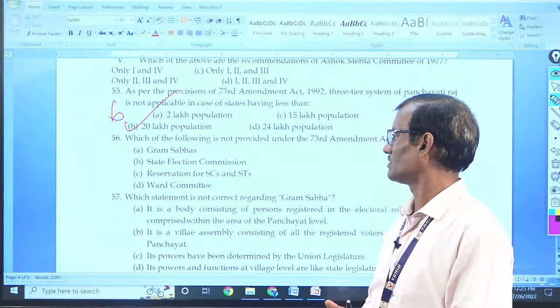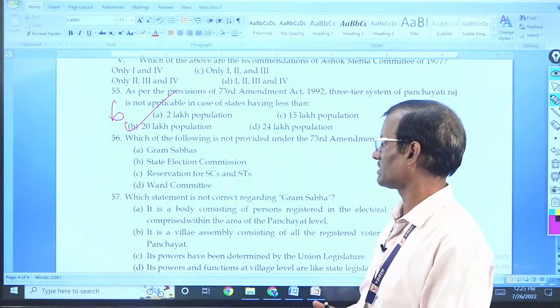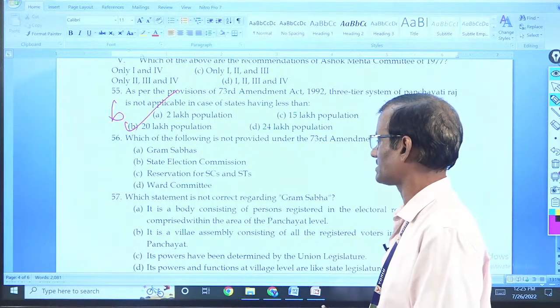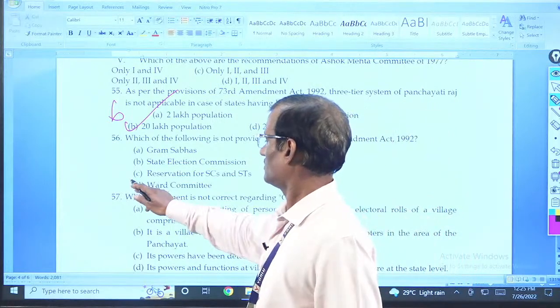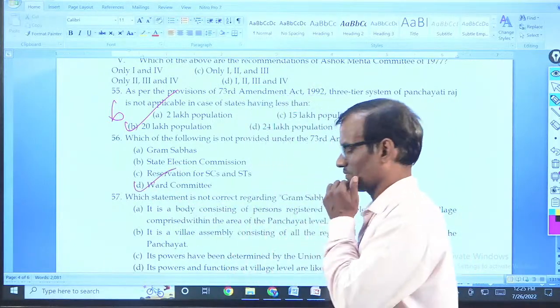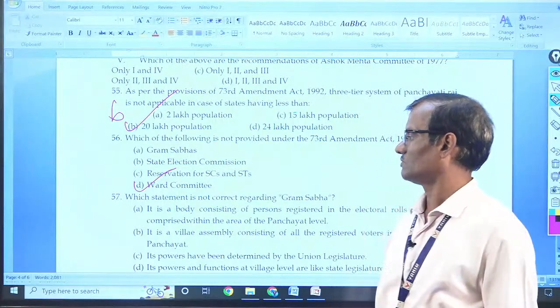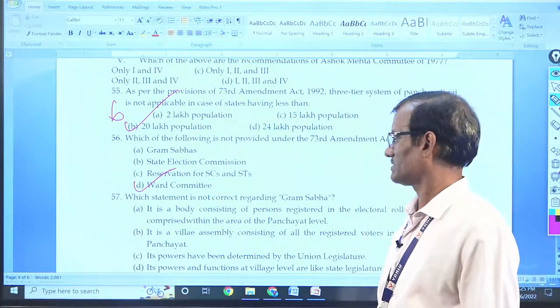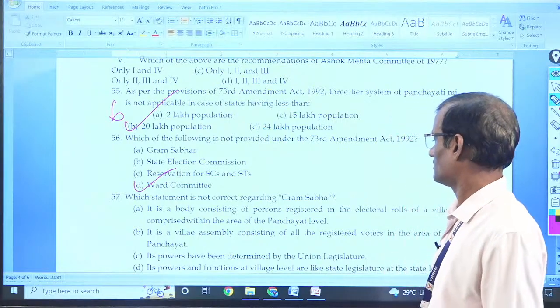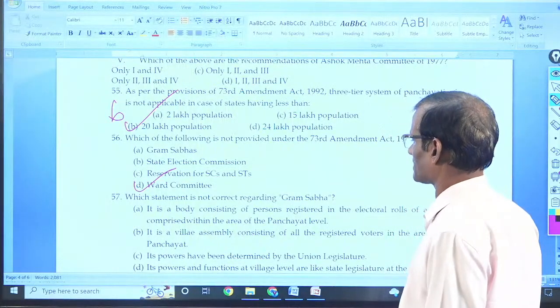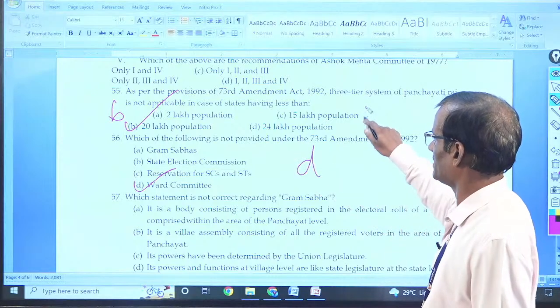Which of the following is not provided under 73rd? Grama Sabha, State Election Commission, Reservation, Ward Committee. Ward Committee is a part of 74 Amendment. Which statement is not correct? So it is D, it is B.